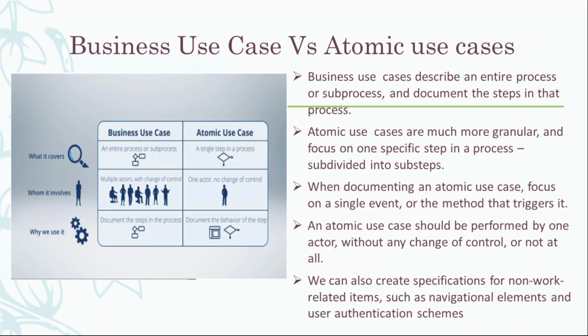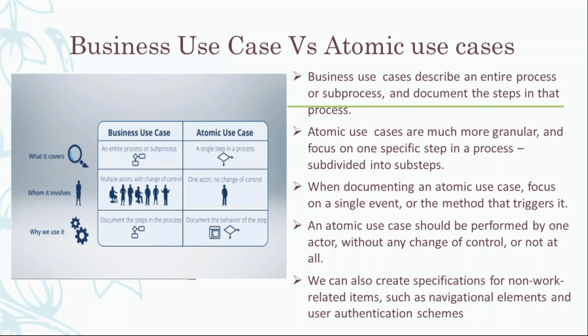Within that, you divide it into multiple ones. First, the candidate enters his details, which is one use case. The second is screening, where he only does the screening: first checking if the candidate is fit for the purpose, then contacting the candidate to find his notice period and other details. That is another atomic use case.